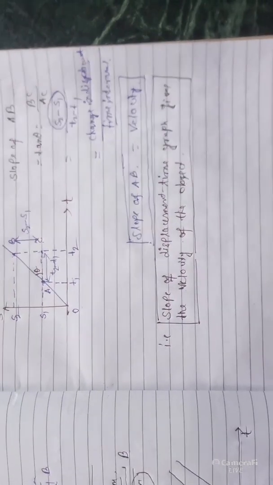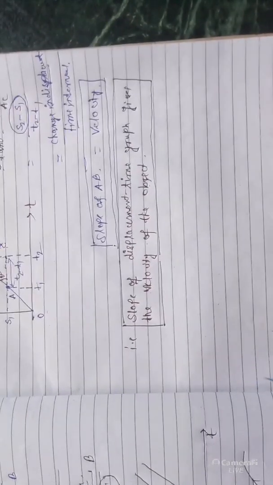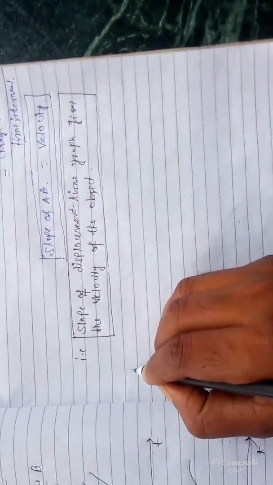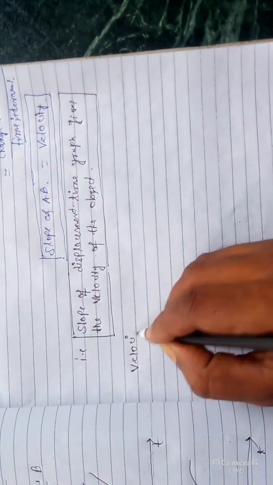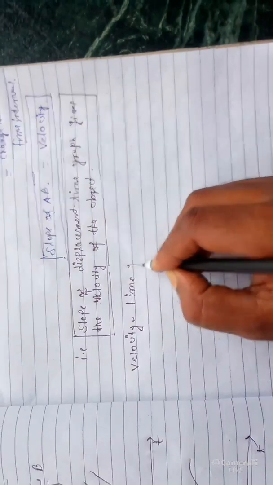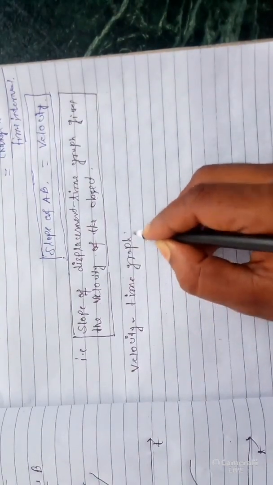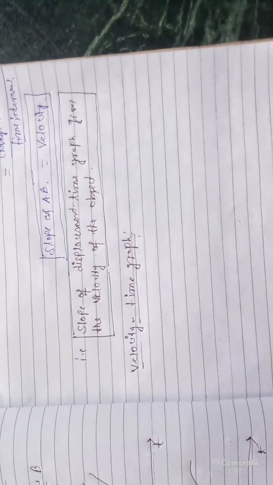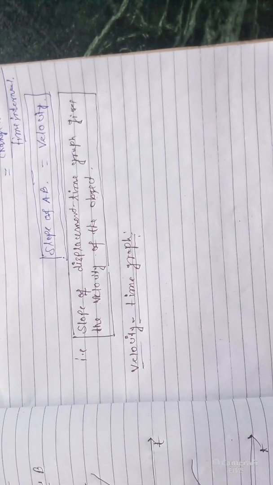Next, come to the velocity time graph. Give the heading velocity time graph. Similar method. Uniform motion, I am taking the uniform motion.